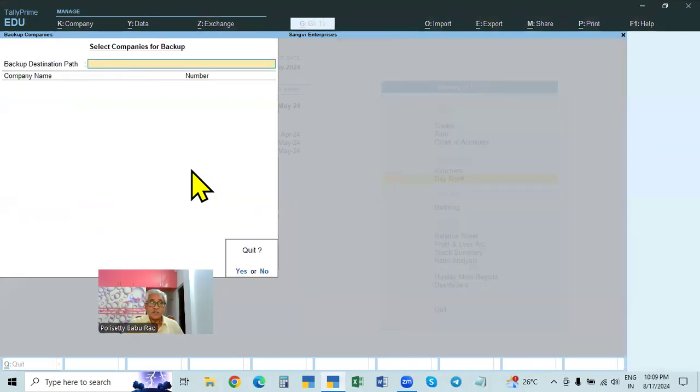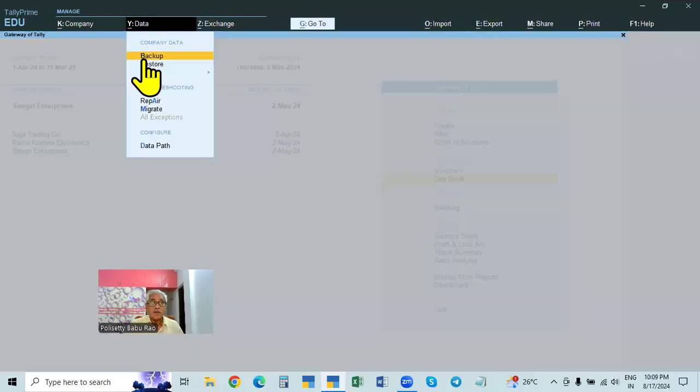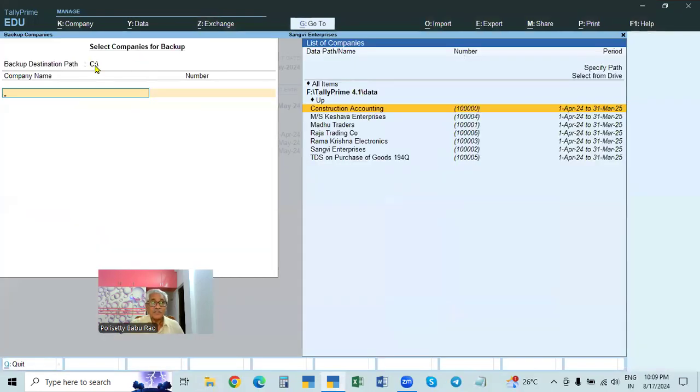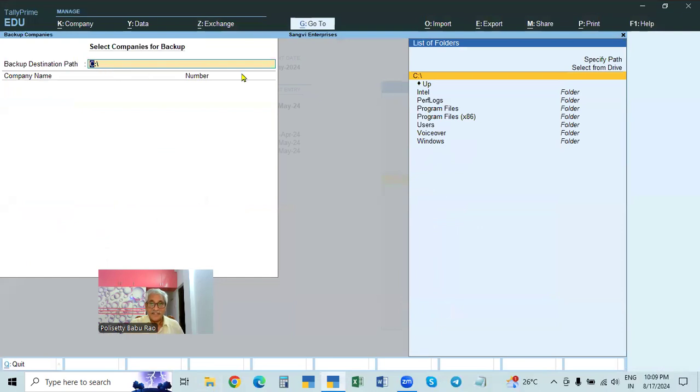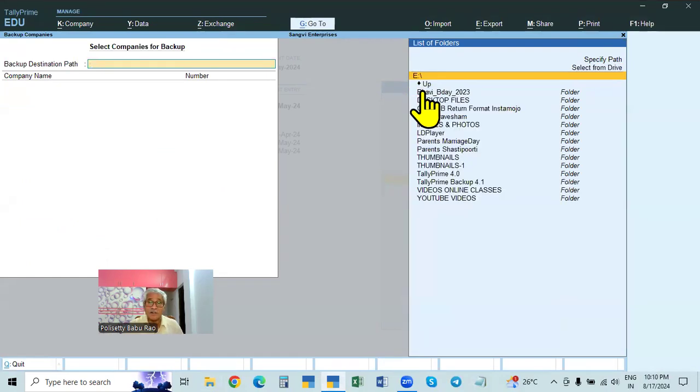Okay. So like this, every time we have to select the backup data path. That's right. Once you select the first time, if you create from specified path, from the second time onwards, it will be available in the data. So it will be selected from drive. From next time onwards, select from that drive. First time, if you create here, select from specified path. From next time onwards, we have to select it from drive. If you have already created it, we directly select from drive.